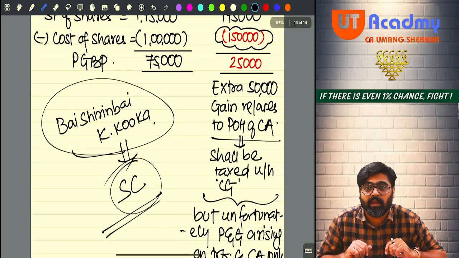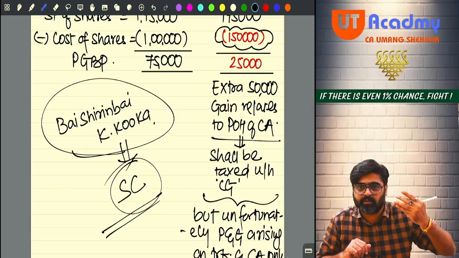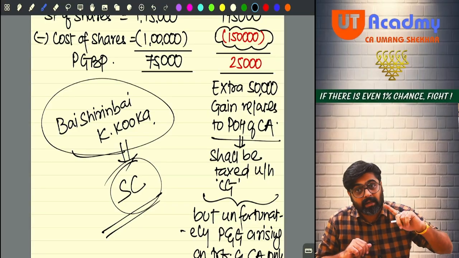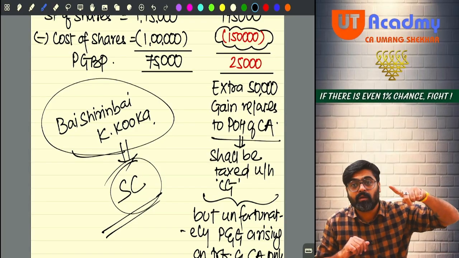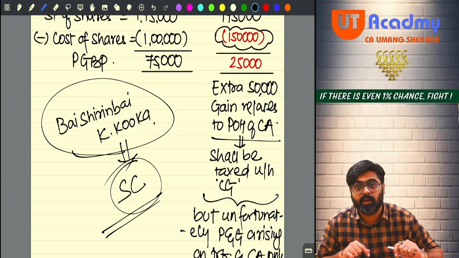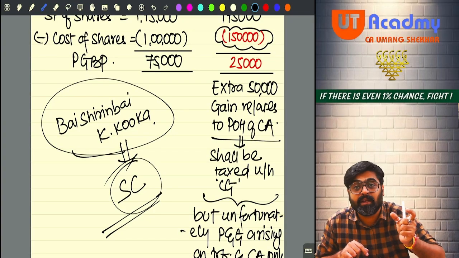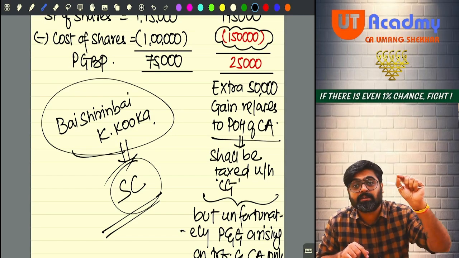What was this judgment saying? If the capital asset is converted into stock in trade and that is sold as stock in trade, the total gain arising in this transaction will not be taxed under the head PGBP. Only the gain which relates to the period for which the asset is held as stock in trade will be charged under the head PGBP.